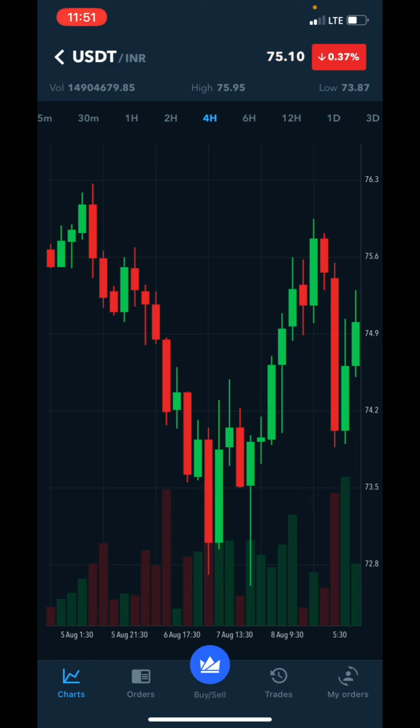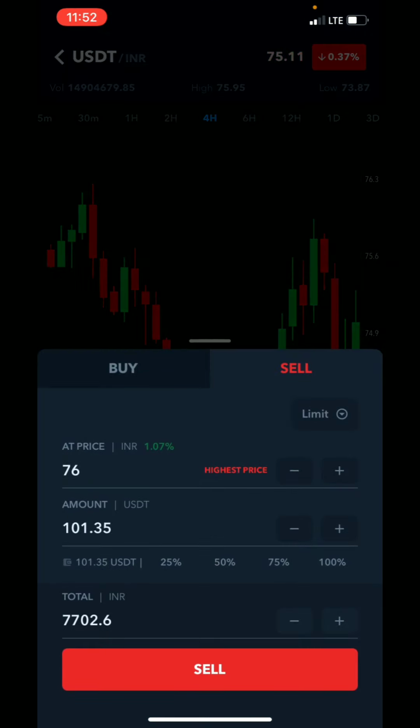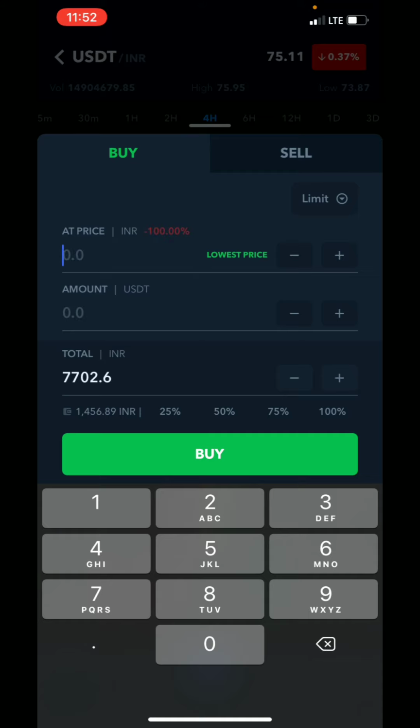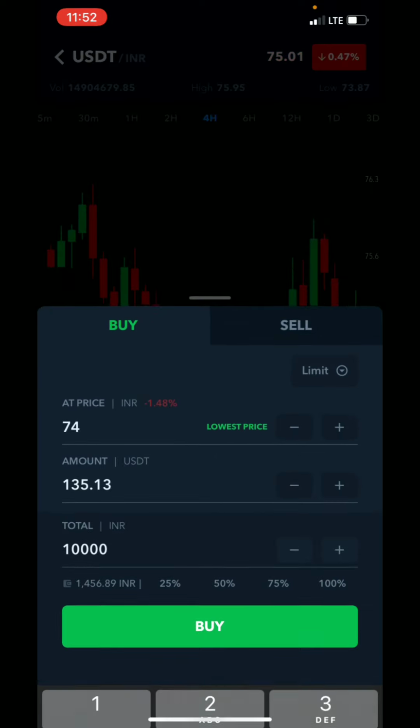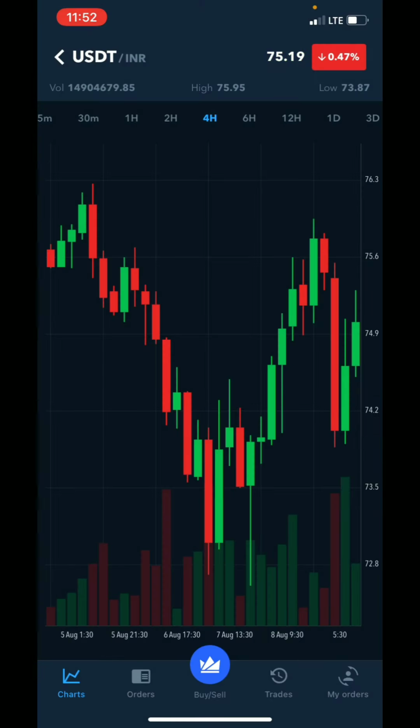Like that, friends, many people invest huge money in this. If one person invests, let us think, at the 74 price, 1 lakh rupees, they will be getting like 1000 to 2000 rupees every day. If you are investing 5000, you can earn 100 rupees every day on this, friends. And if you are investing more, you can get more also.